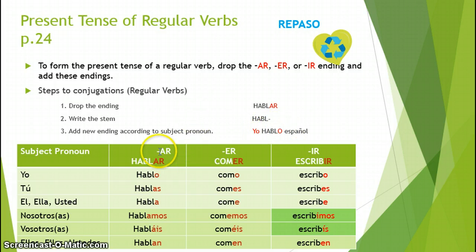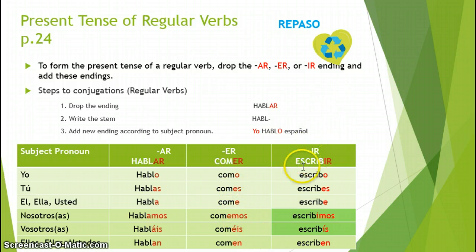So I have a little sing-song. What do you do to an AR verb? Take the AR, kick it to the curb. What do you do when that is done? O, as, a, amos, áis, an. With an ER verb, it's very similar. This time I'm substituting, instead of an A, we have some E's for all of our conjugation. So we have o, es, e, emos, éis, en.